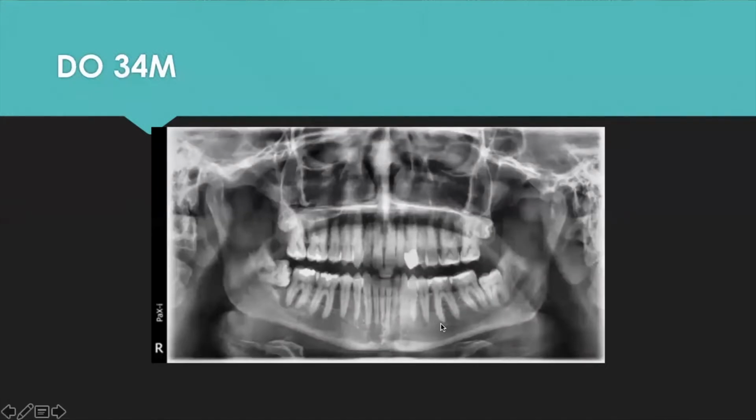This next patient is a 34-year-old male who was referred by his general dentist for extraction of just tooth number 32. The patient is a physician, and at consultation, I discussed with him what I saw going on with tooth number 31. As you can see, he has bone loss on the distal aspect of tooth number 31 to the apex of the tooth. My feeling was that once we took out 32, tooth number 31 would be completely hopeless and be a matter of time before he lost the tooth.